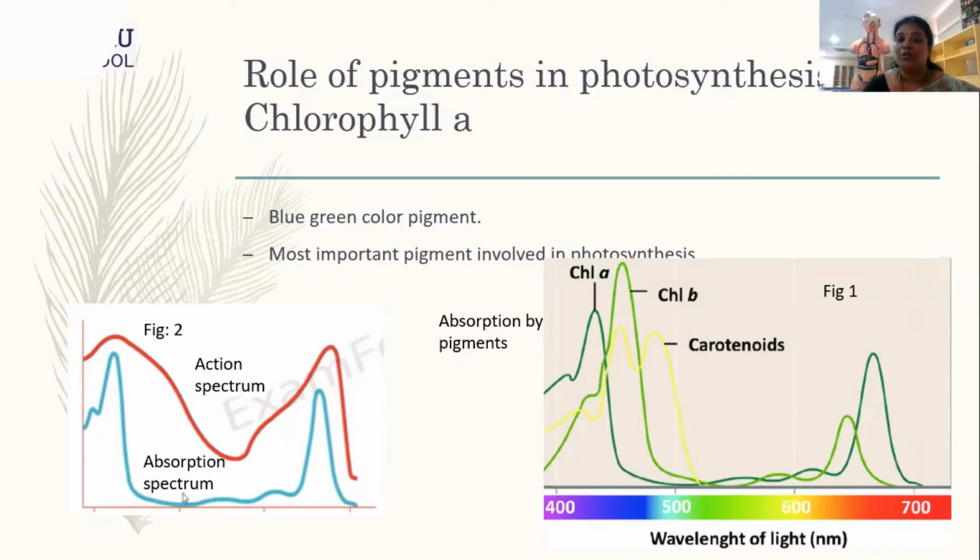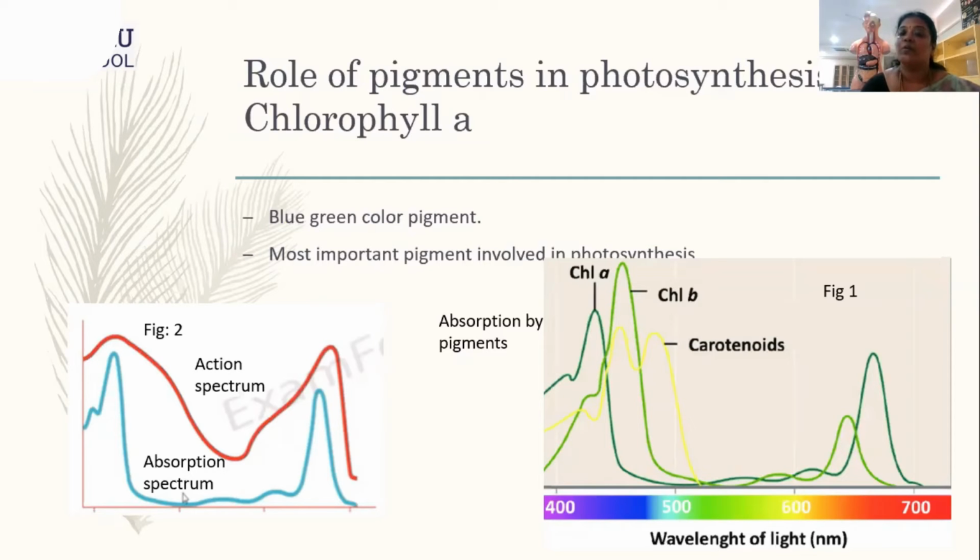One in the blue region and one in the red region. There are 2 peaks. It means what? That chlorophyll A is absorbing the maximum of the light in the blue region as well as in the red region. That is why we are getting 2 peaks over there.